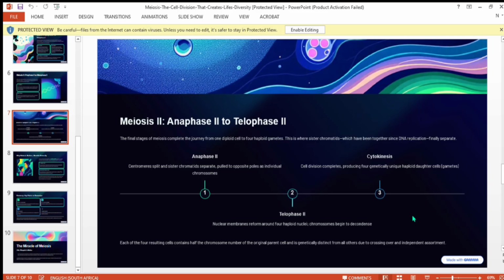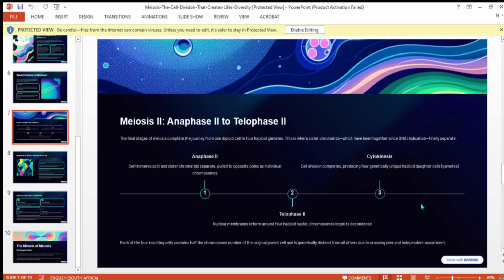Cytokinesis, cell division completes, producing four genetically unique haploid daughter cells, gametes. Telophase 2, nuclear membranes reform around four haploid nuclei.